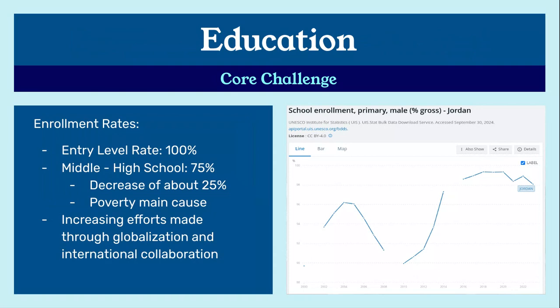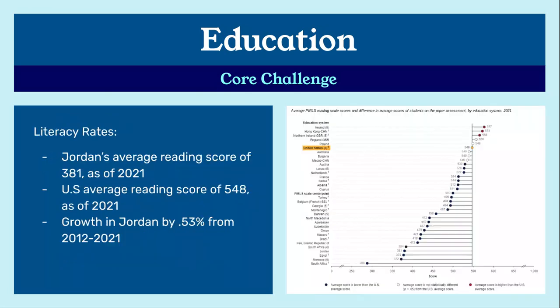24.1% of Jordan's population lives under the poverty line, and that's less than half, of course. However, that is still 2.72 million lives that are living under the poverty line and cannot get a correct education. Specifically, one-fifth of Jordan's children cannot get the education that they need because of poverty. That's 3.16 million kids that are lacking in education just because of their financial demographics. However, increasing efforts are made throughout globalization and international collaboration to begin to exceed, but we'll get into that a little bit later.